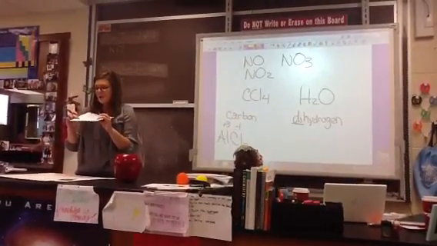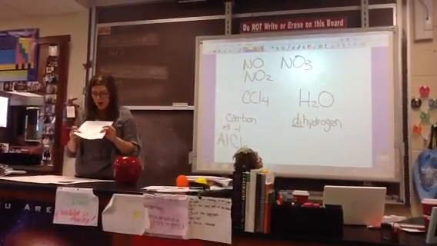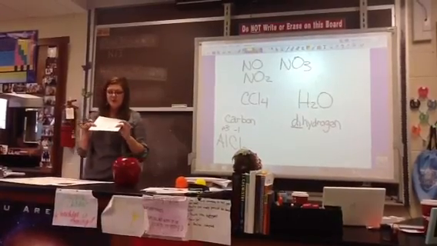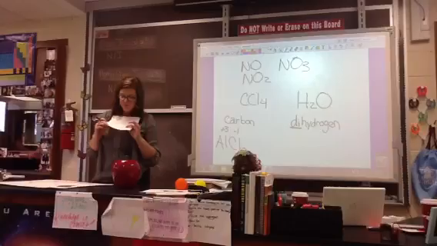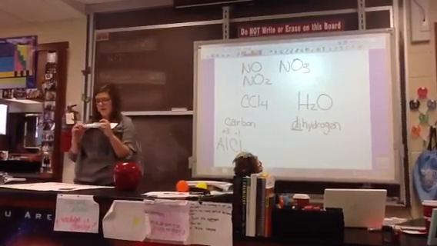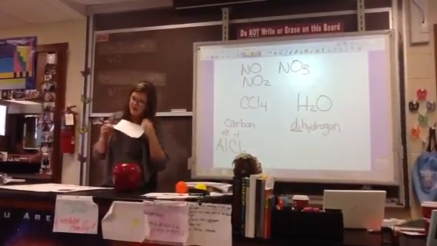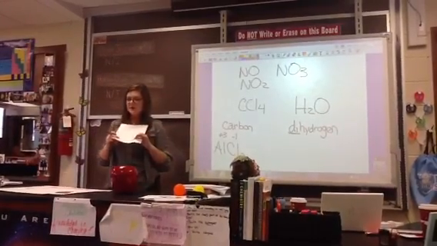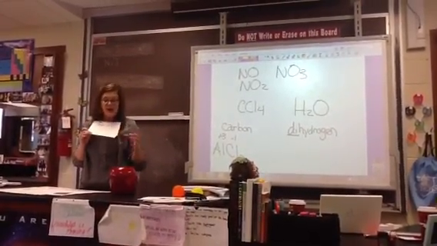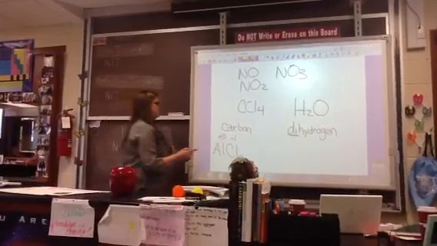The prefix name for 1 is what? Mono. What about 2? Di. 3? Tri. 4? 5? Penta. Very good. 6? Hexa. I'm sorry, we're going really fast. They can watch the video. What's 7? Hepta.